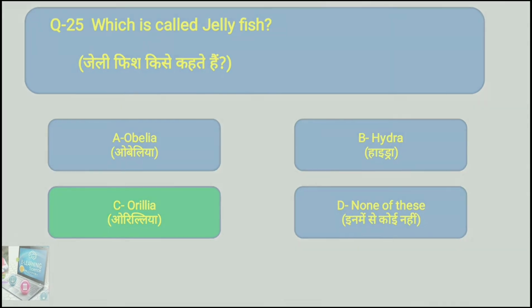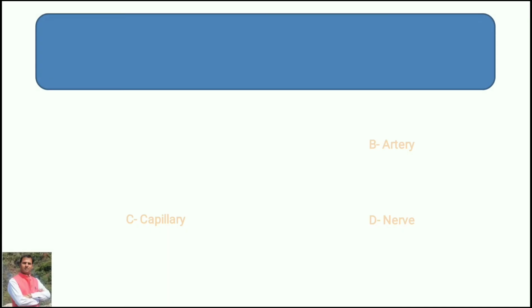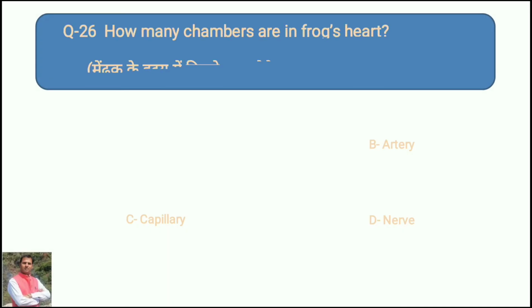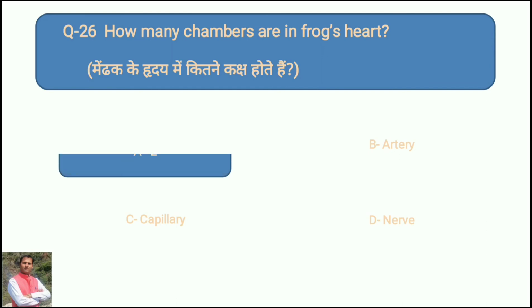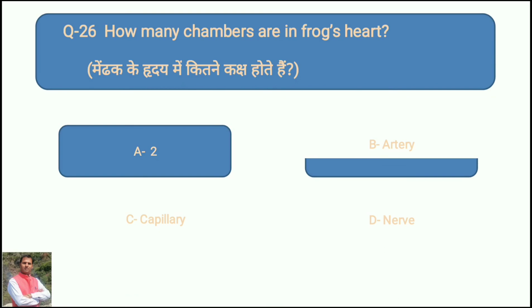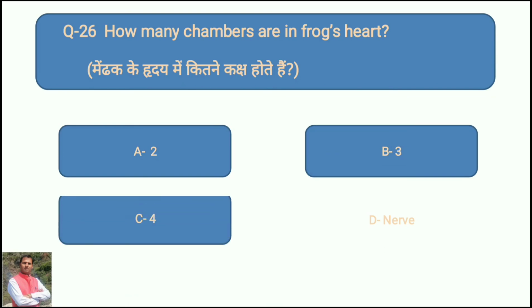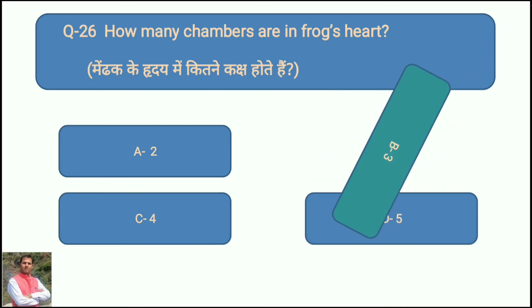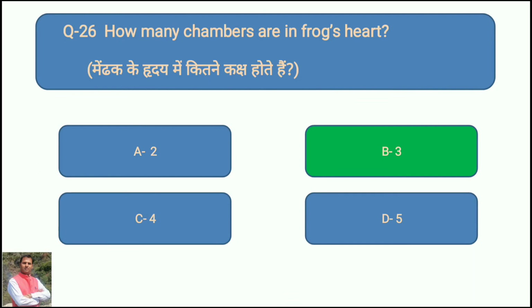Now move toward question number 26. Question number 26 is: how many chambers are in a frog's heart? In a frog's heart, how many chambers are present? Option A 2, option B 3, option C 4, and option D 5. The right answer is 3, option B. A frog has a 3-chambered heart. Human beings have 4-chambered hearts, but a frog has a 3-chambered heart. Let's move to question number 27.